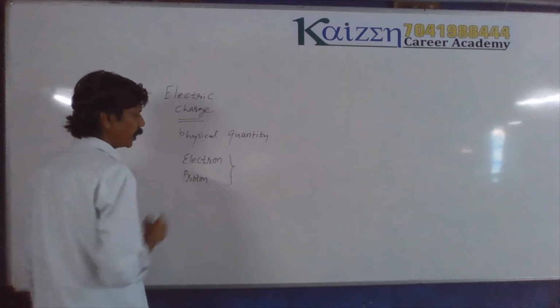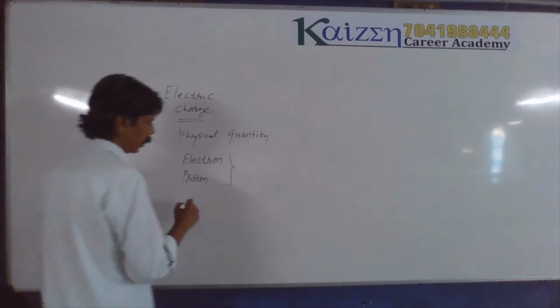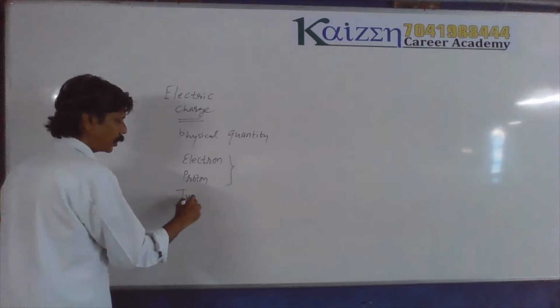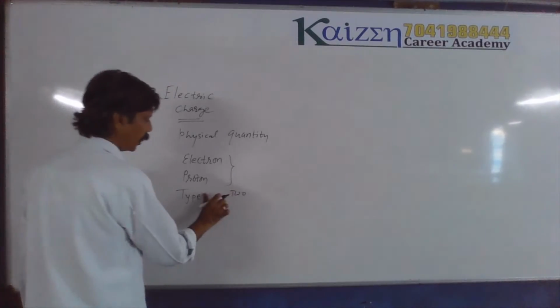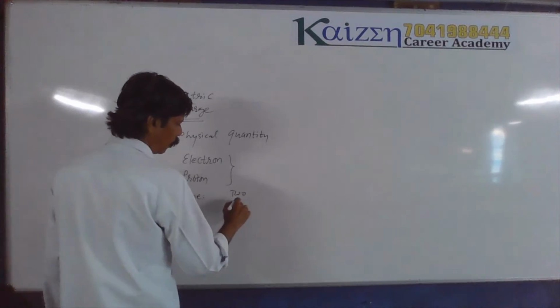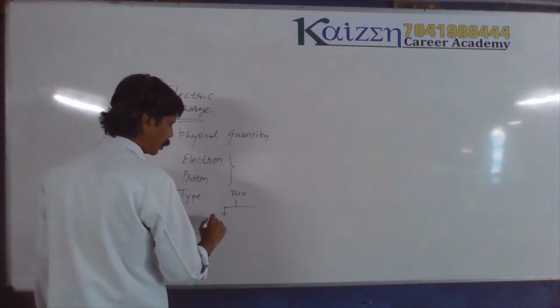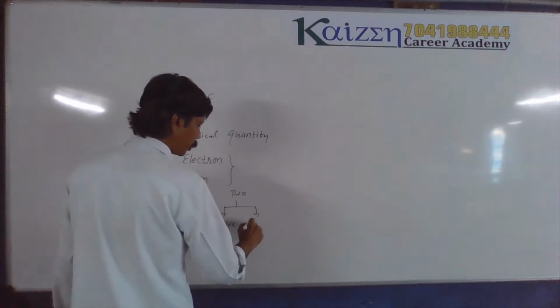So these two possess electric charge. And what are the types of electric charge? The types of electric charge are two. One is called positive charge, another is called negative charge.